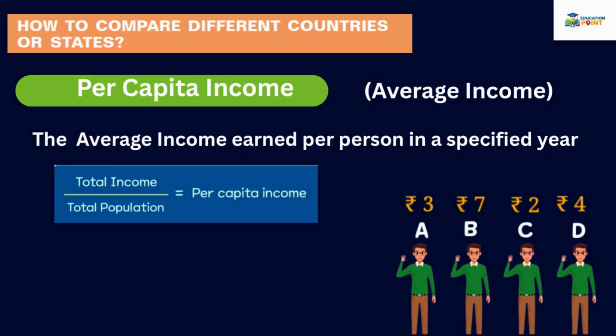B earns rupees 7. C earns rupees 2. And D earns rupees 4. So as per the formula, total income will be rupees 3 plus rupees 7 plus rupees 2 plus rupees 4. This will be divided by the total population, that is 4. So rupees 16 divided by 4 we will get 4. So the country's per capita income will be 4.